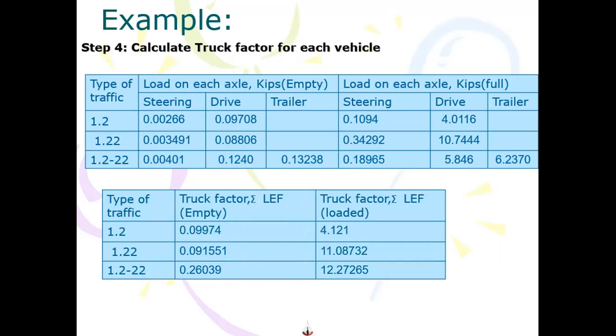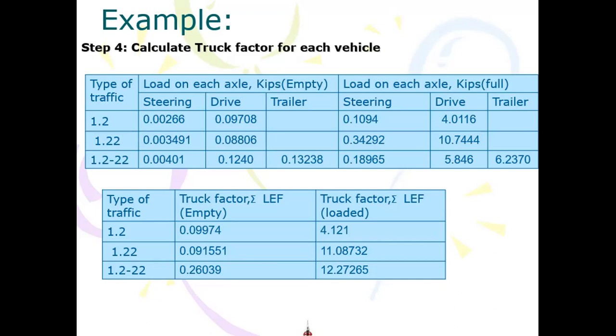Similarly, for this, I add 10 point something and 0.3492. This becomes 11 point something. For the second truck, I've added all three factors and I have got this 0.26 factor, and this is a 12.27 factor.